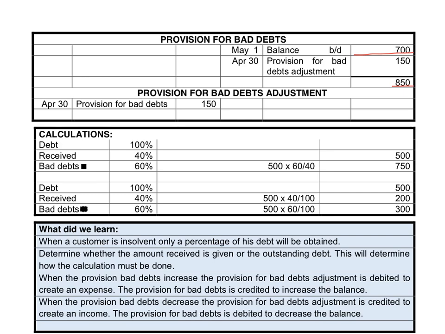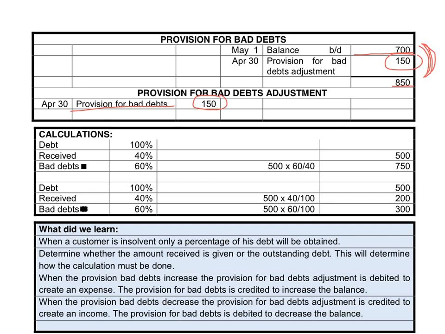So we want a new balance that must be 850. The provision for bad debts adjustment will then be debited with the difference between the 700 and the 850. So provision for bad debts will be credited with 150, and the provision for bad debts adjustment will be debited with 150. So if we created a provision for bad debts in the past, we will always only show the movement between the previous year and the current year, and that movement, so the difference between the opening balance and the closing balance, is the amount that will go to your provision for bad debts adjustment.